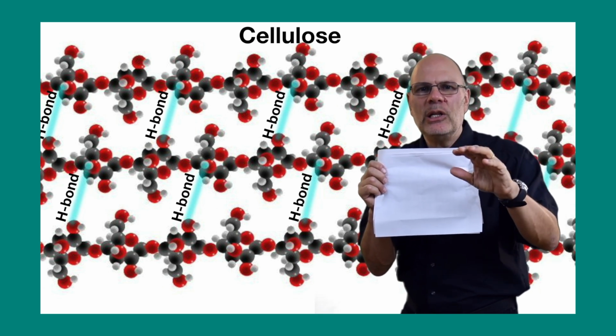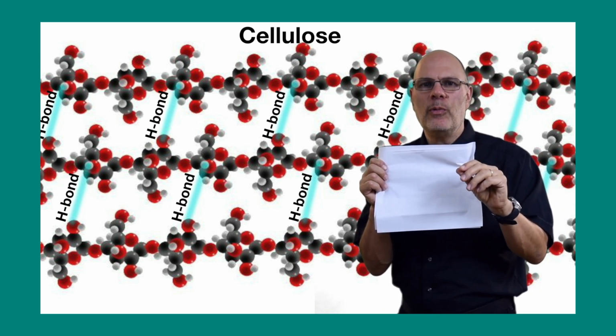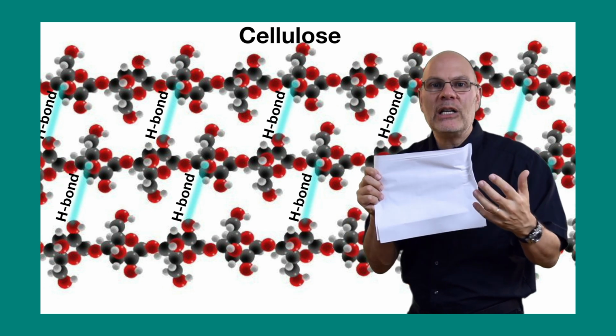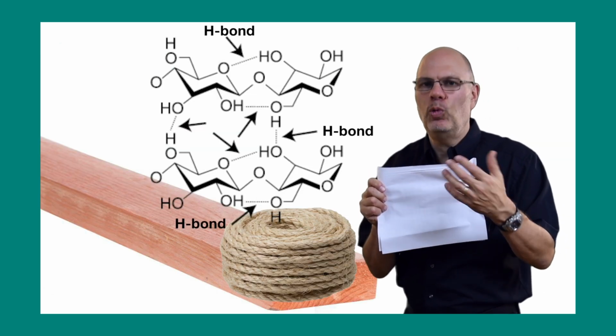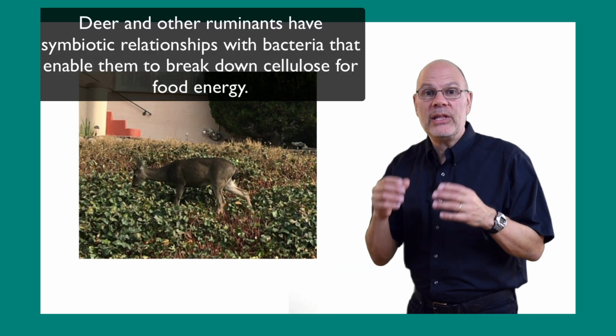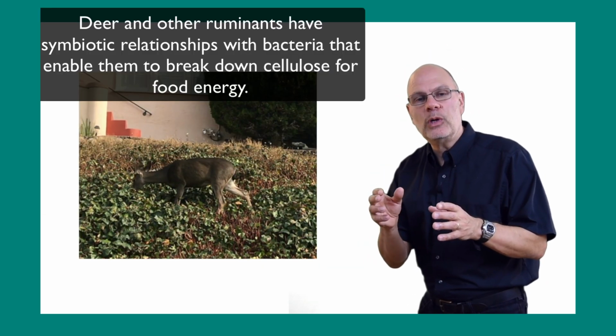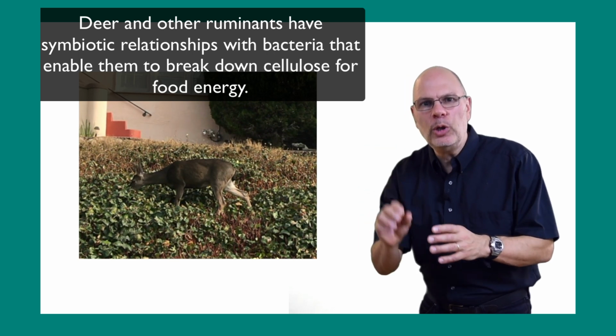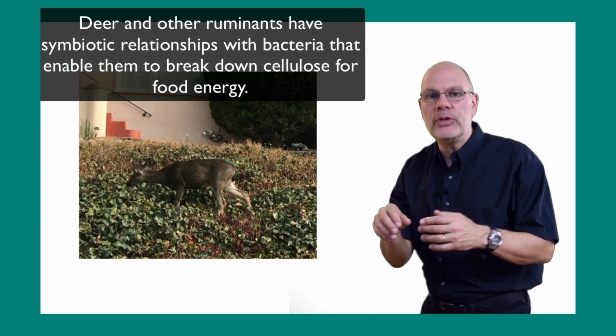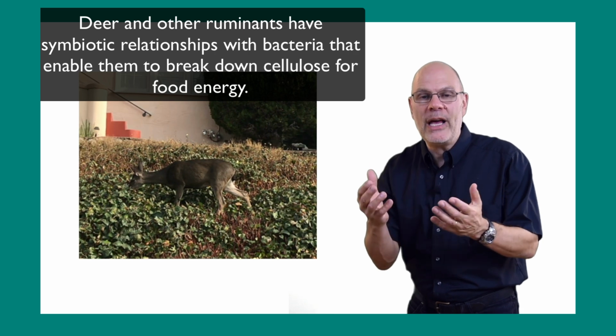That's because the cellulose strands form hydrogen bonds with one another, and the collective effect of those hydrogen bonds creates a strength that we see in things like rope and wooden boards. Mammals like this deer have evolved mutualistic relationships with bacteria that have enzymes that can break the glucose monomers off of cellulose, making its chemical energy available.